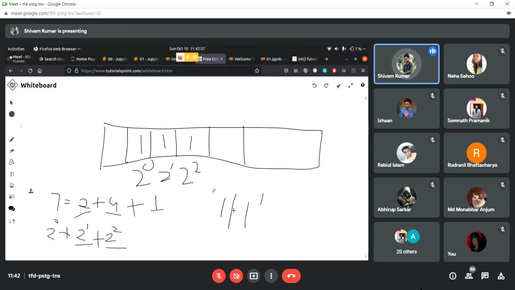So we are basically asking what's the value of 111 in binary? In binary we know that if the values are 111, it just means 2 to the power 0 plus 2 to the power 1 plus 2 to the power 2. So that is equal to 7. And similarly for octal, we're just going to have 8 to the power 0, 8 to the power 1, and 8 to the power 2 here. And that just adds up to 1 plus 8 plus 64. And that was coming as 73, right? We got 73 when we had it here.